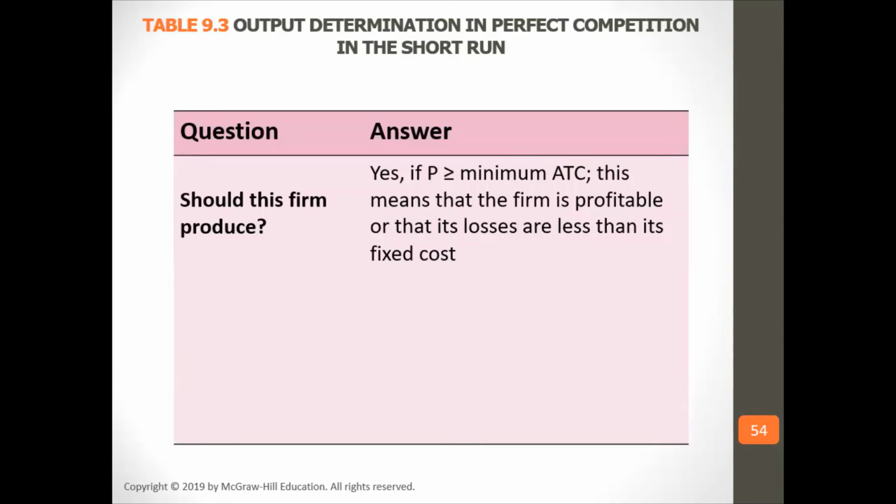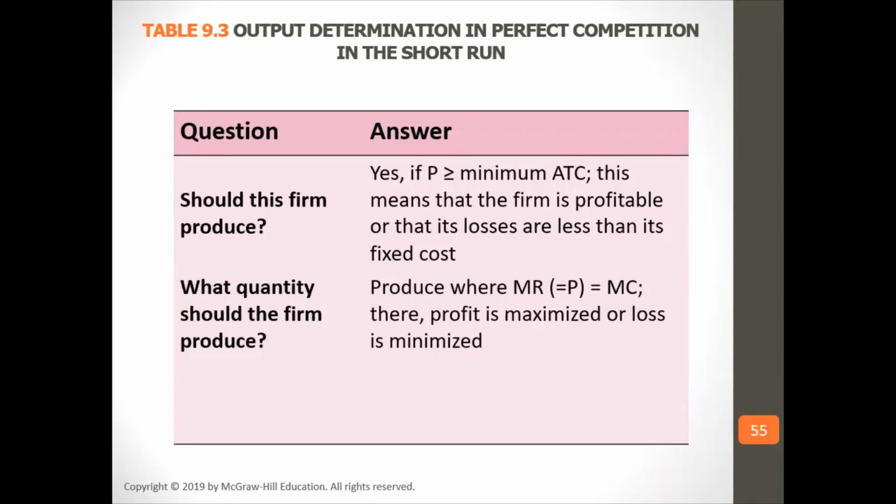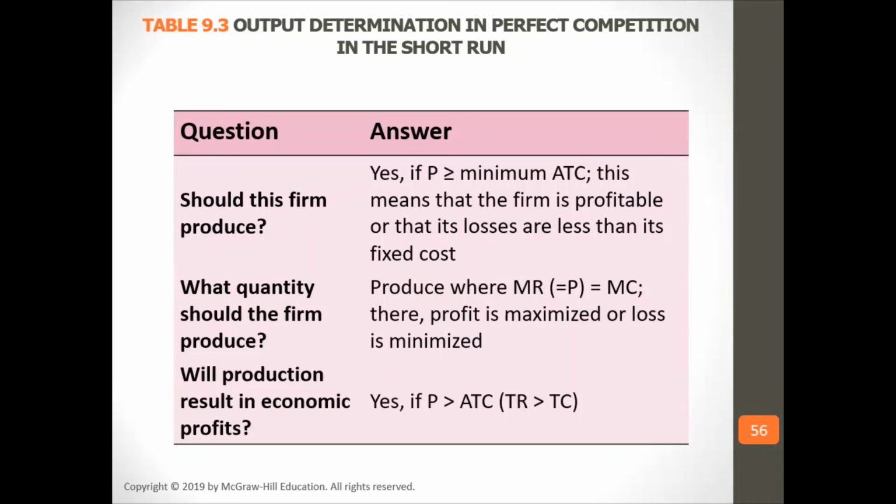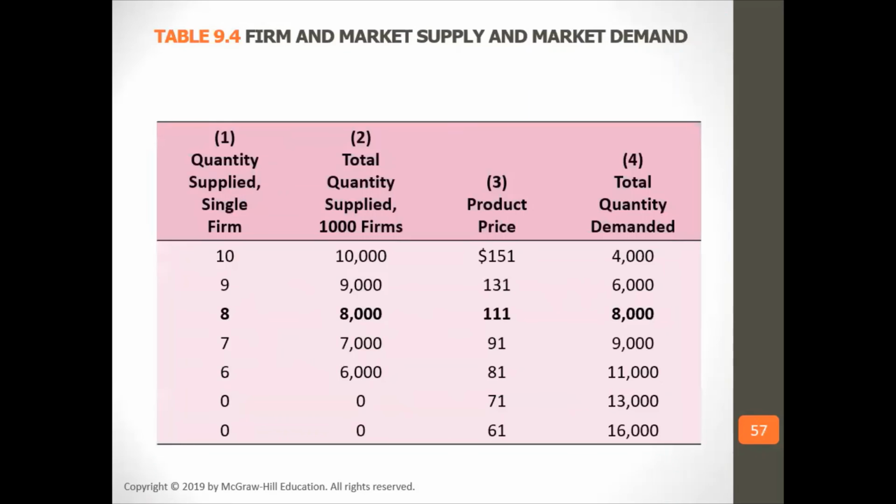So should this firm produce? Yes, if price is greater than or equal to minimum average variable cost. This means that the firm is profitable or that its losses are less than its fixed costs. What quantity should the firm produce? Produce where MR equals MC; there, profit is maximized or loss is minimized. Will production result in economic profits? Yes, if price is greater than average total cost.